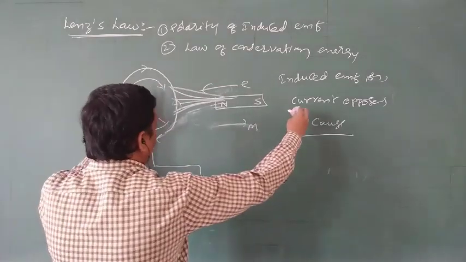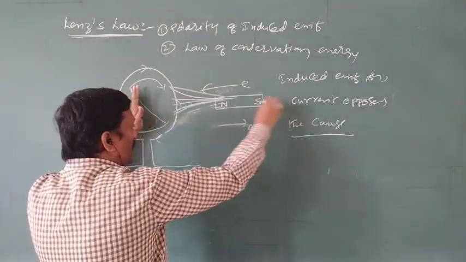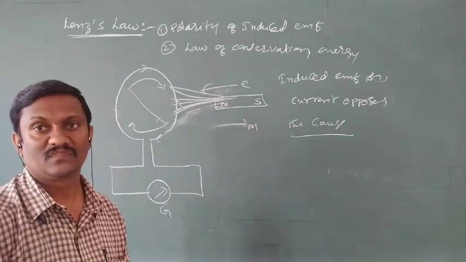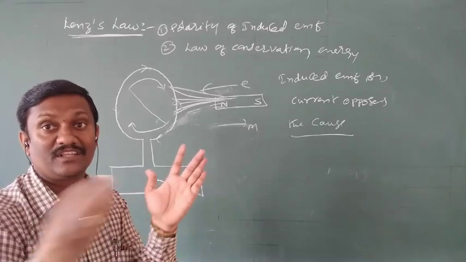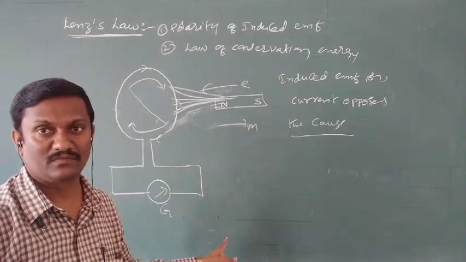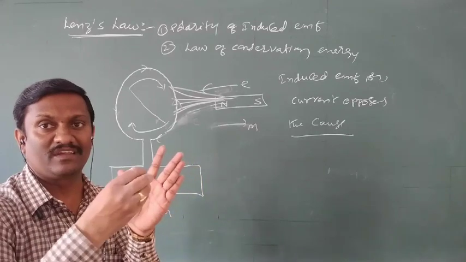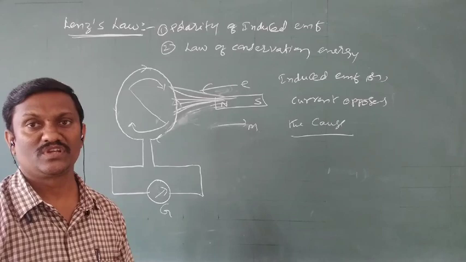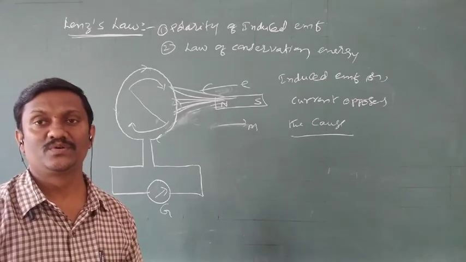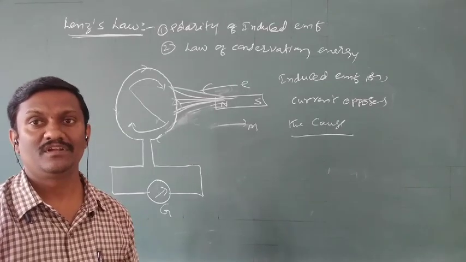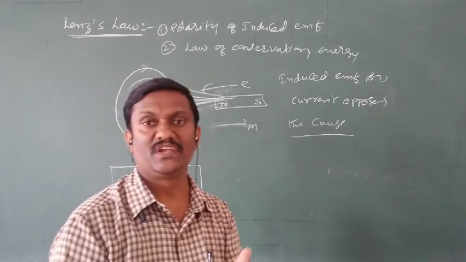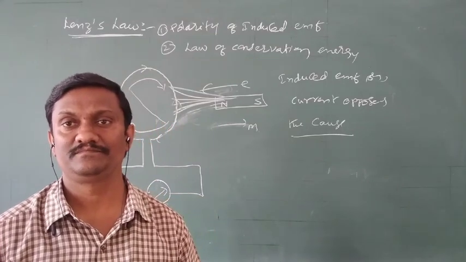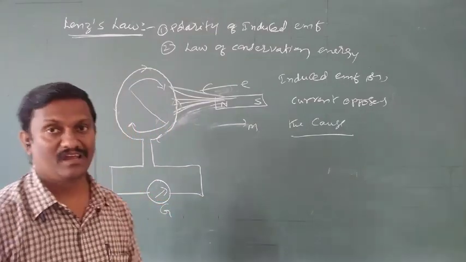Here, motion of the magnet means we are doing mechanical work. That mechanical energy is converted to electrical energy. If the bar magnet is moving fast, the rate of change of flux is more, so induced current is more. If the bar magnet is moving slowly, the rate of change of flux is less, so induced current is also less. So induced current or induced EMF depends on relative motion. Relative motion is more, induced EMF or current is more. Relative motion is less, induced EMF or current is less. So that is about the Lenz's law statement.